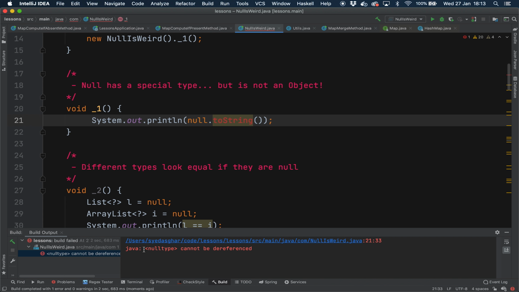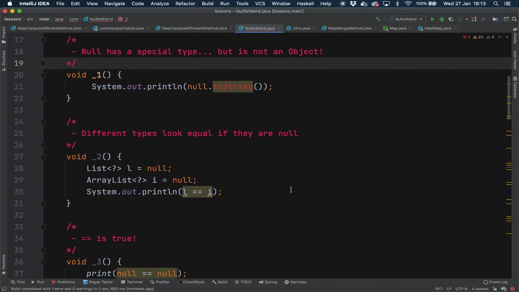And as you can see, we get something called a null type. It's in special brackets because that's probably not its actual name. We don't know what its actual name is. It's a special type that we can't refer to in any way. We can't use it, we can't instantiate it. We can just use the null literal. But when we call toString on it, we get this error and it specifically mentions null type. So weird fact number one is that null has a special type, but it is not an object.